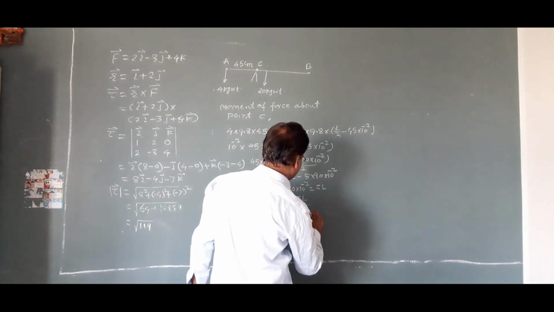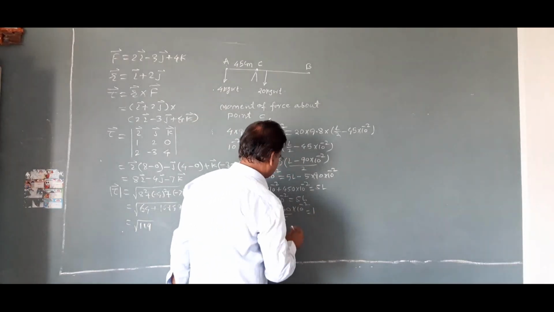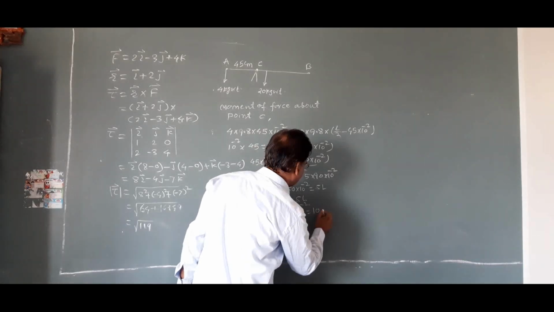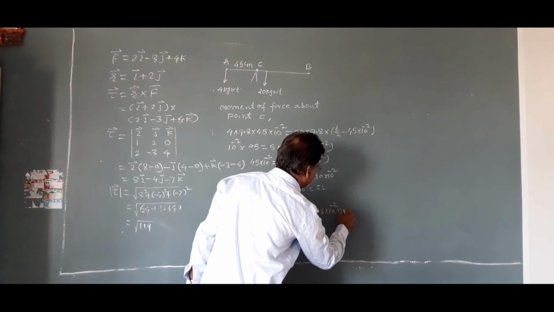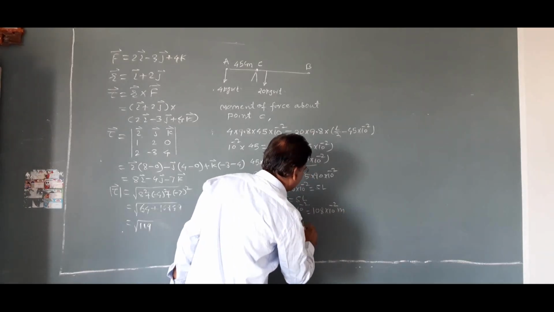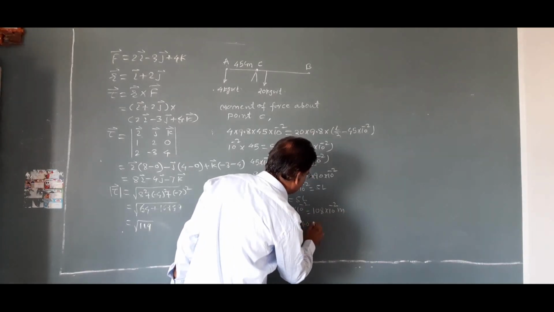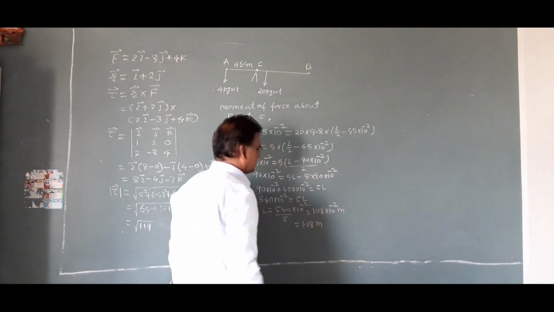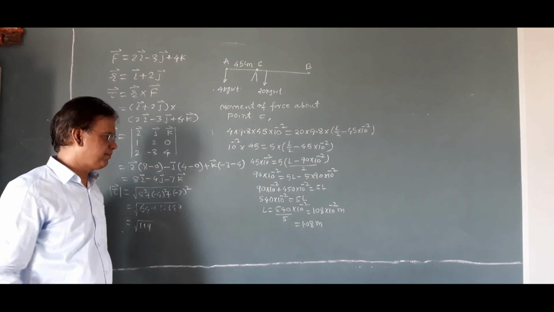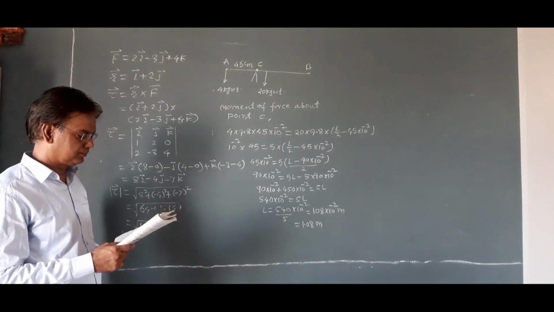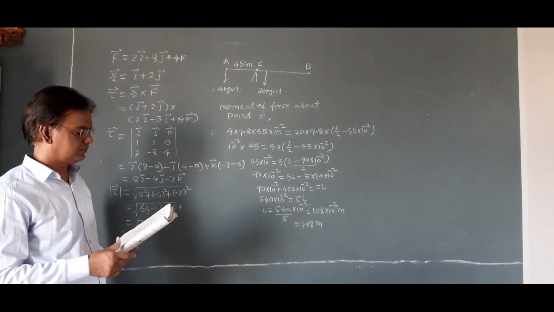That is equal to 108 into 10 to the power minus 2 meter. That is 1.08 meter. See this.